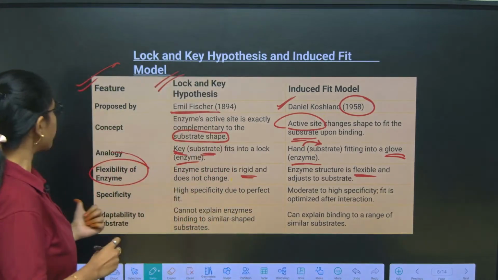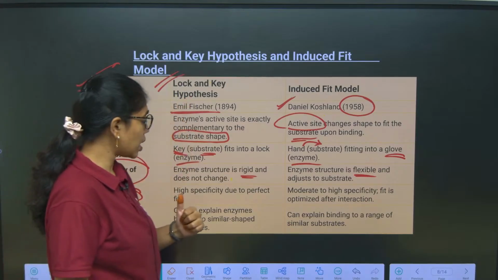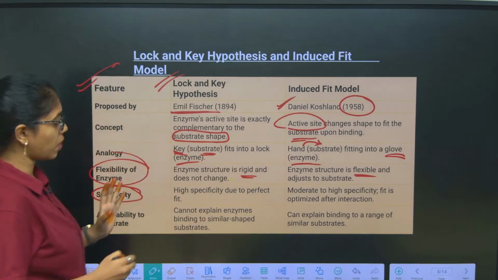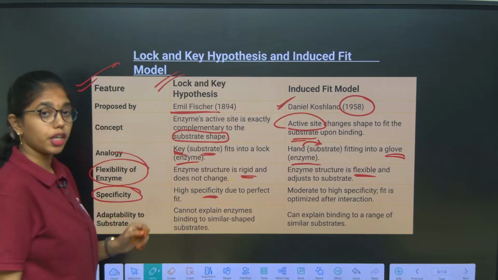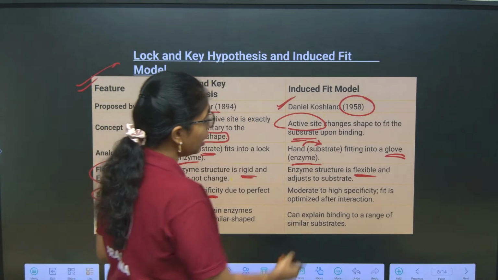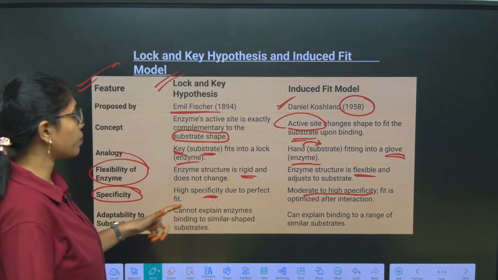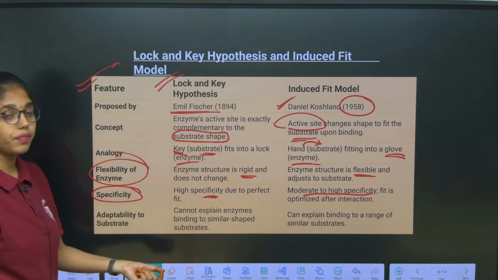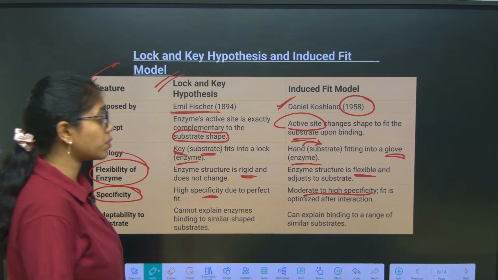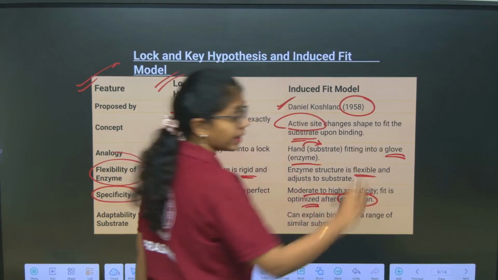And look at specificity. In the lock and key hypothesis, the enzyme is highly specific. High specificity is seen due to the perfect fit. In the induced fit model, moderate to high specificity of the enzyme active site is seen. This will fit, optimized after interaction.